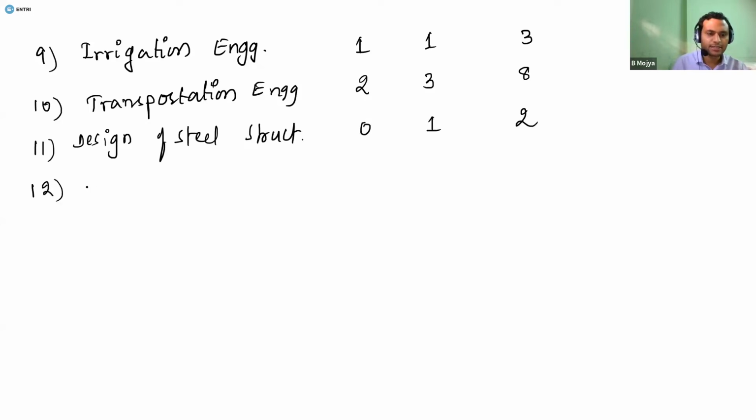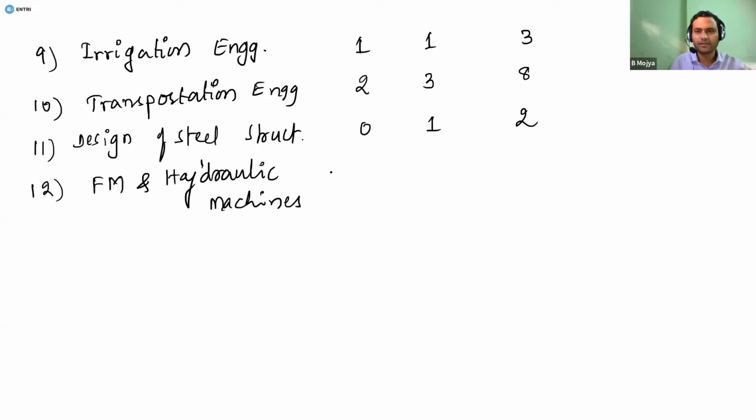And then next subject is fluid mechanics and hydraulic machines. So this time from fluid mechanics, you have been given a good amount of weightage. There were 1 mark questions given with 2 numbers, and 2 mark questions were given with 3 numbers. So total number of marks you can expect is 8.